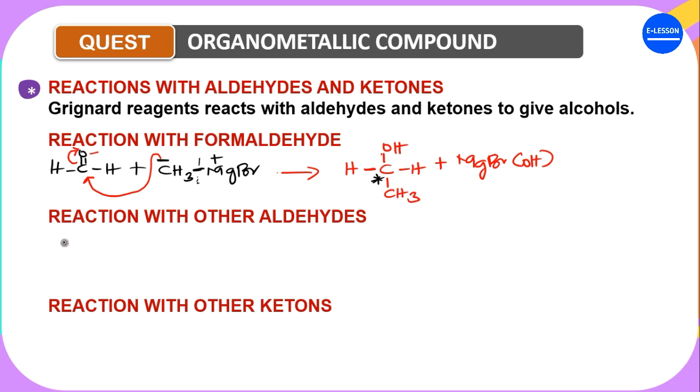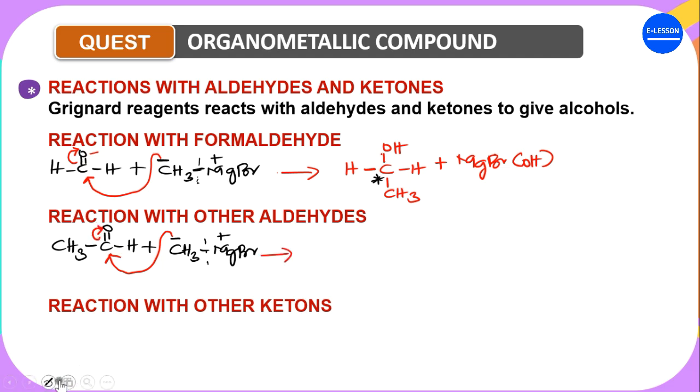Other aldehydes have at least one alkyl group attached to them. So if we react this with a Grignard reagent, according to the principle, we cleave this. Here becomes negative, here becomes positive. So what happens? According to what we know, this negative charge attacks here, and this one packs up here.